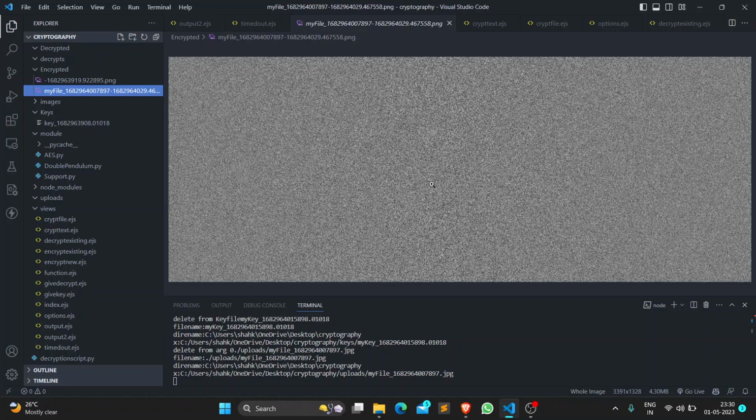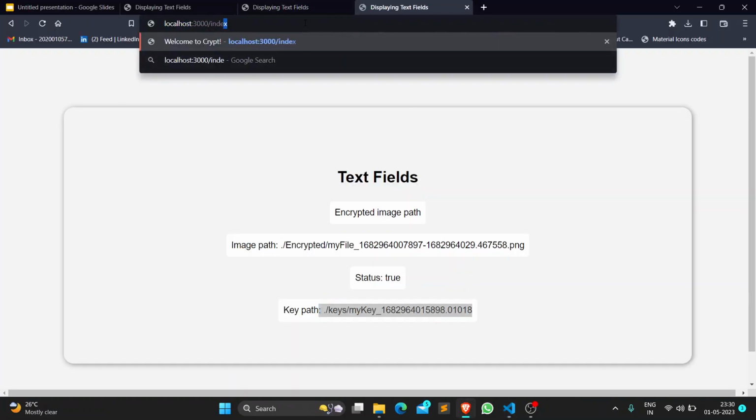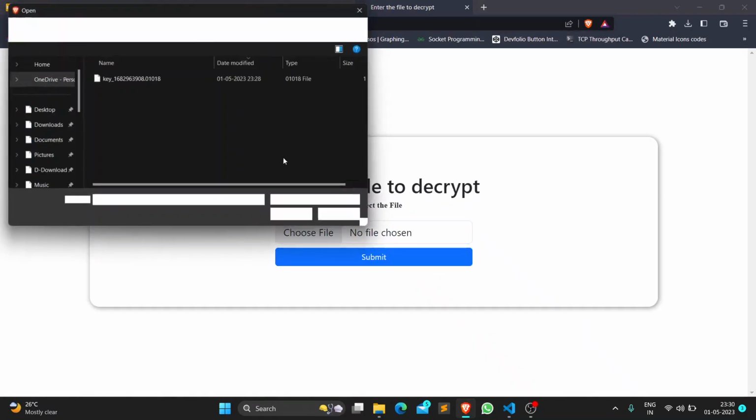This is the encrypted image of the image we have used earlier. Now to see the decryption process of the image, let us try and decrypt it.